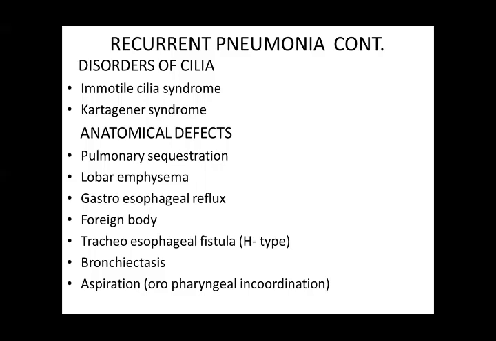Now, certain anatomical defects lead to recurrent chest infections, like pulmonary sequestration. Some part of the pulmonary parenchyma is sequestrated from the lungs and is not properly drained. That's why there is recurrent infection there. There may be congenital lobar emphysema, where some part of the alveoli is emphysematous. The child may have gastroesophageal reflux, where the stomach contents come into the esophagus and then go to the trachea. Then some foreign body inhalation may also lead to